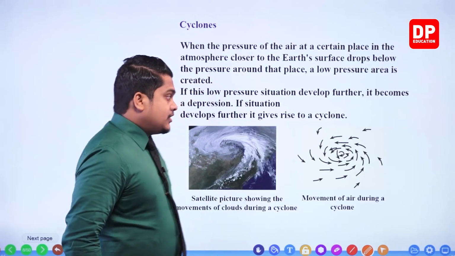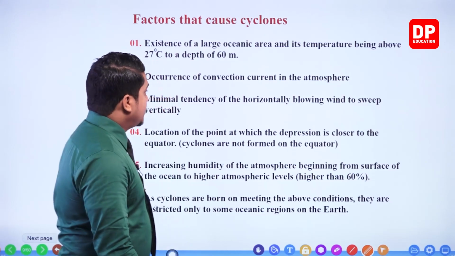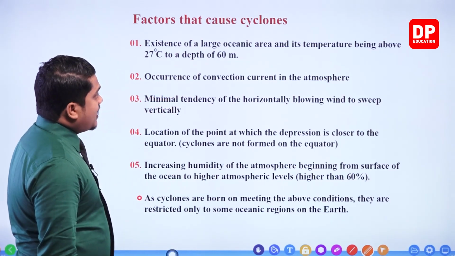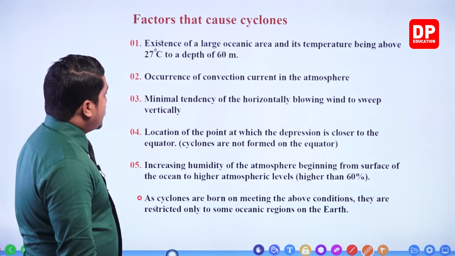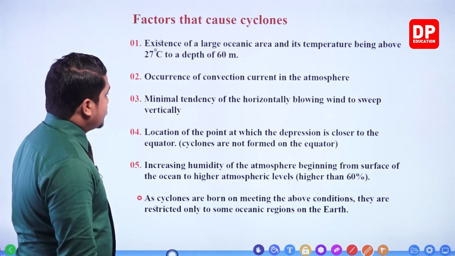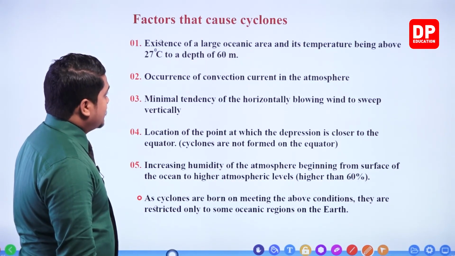Okay. Now let's see what are the reasons or the factors that are going to affect or create a cyclone. So the existence of a large oceanic area with a temperature of about 27 degrees Celsius to a depth of 60 meters, right?